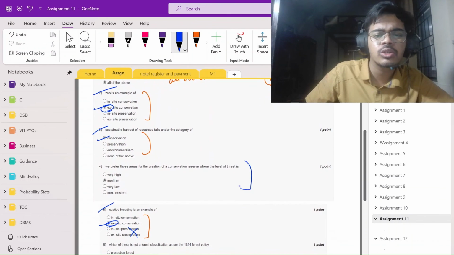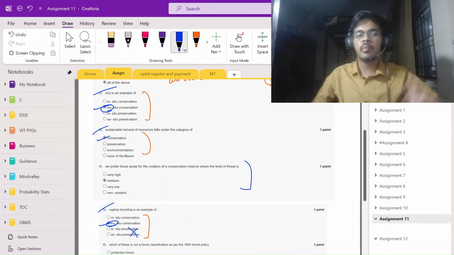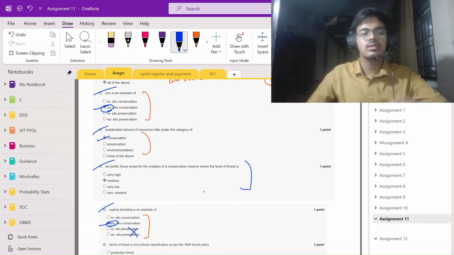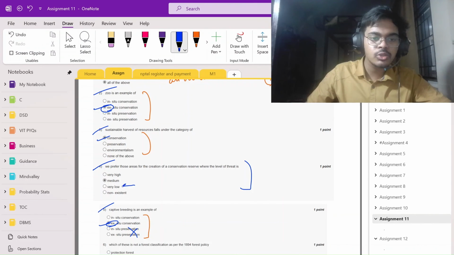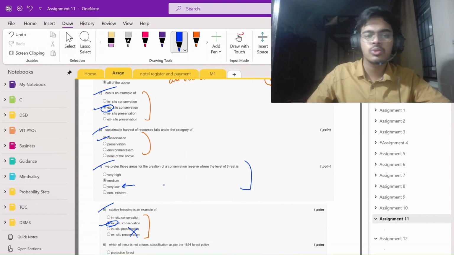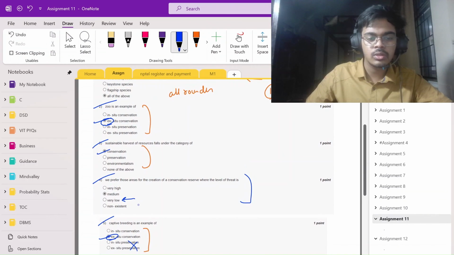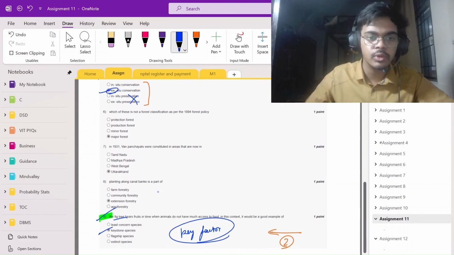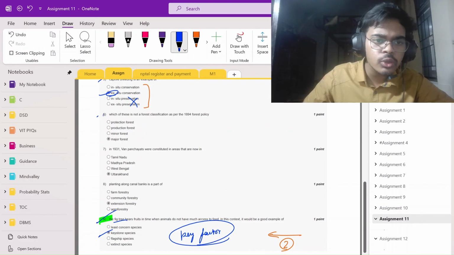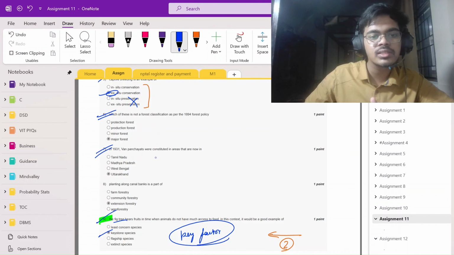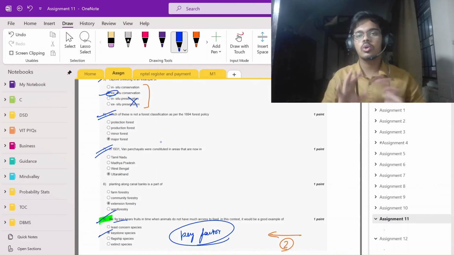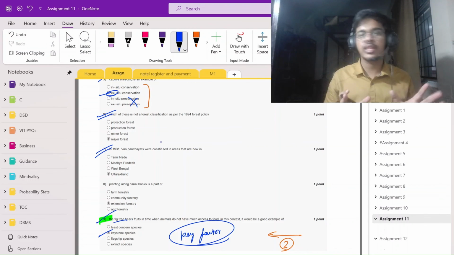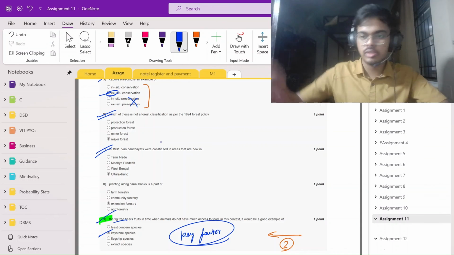Then we prefer those areas. This is a very odd, strange kind of question, so I just remember it as a strange question. Ideally the answer should be low, I guess. I don't know the logic, but for a layman it should be the low answer, but it's not, so it's a strange question because its answer is medium. I just wrote learn this mnemonic because these two questions are unique. These four options are not matching any other questions in the 120 questions of this assignment.